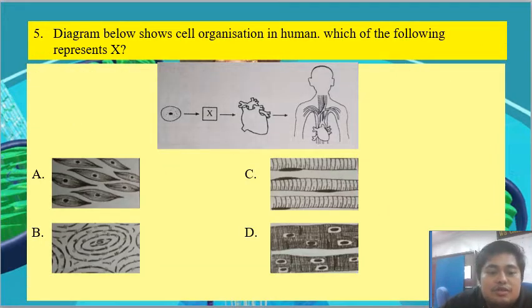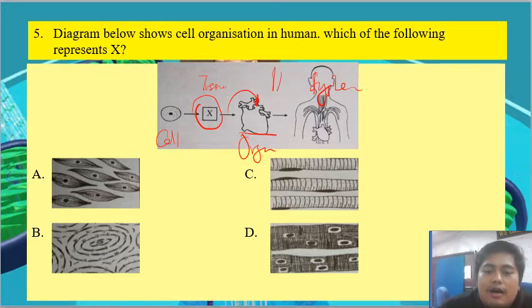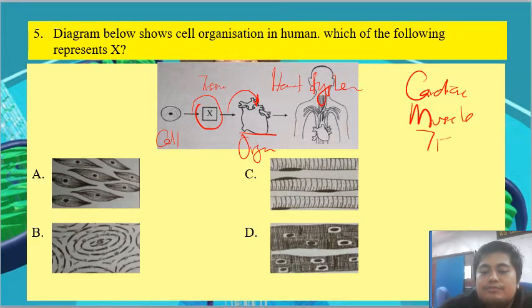So the diagram below shows the levels of organization in human. So we start off with the cell. After cell we have the tissue. Then we have the organ. Lastly the system. So what tissue makes up this organ? This organ is the heart. So heart is made up of the cardiac muscle tissue. So A, B, C, D.